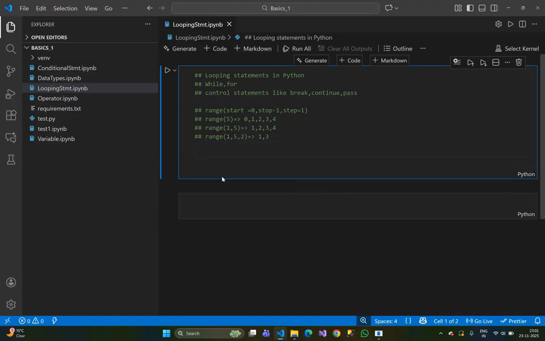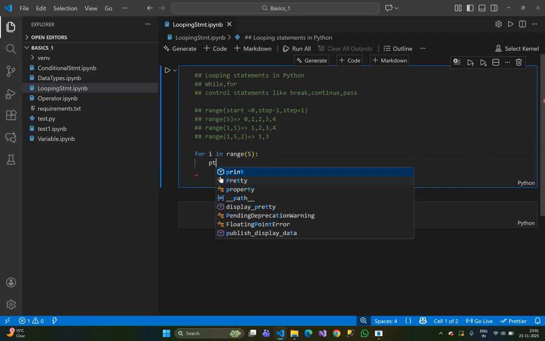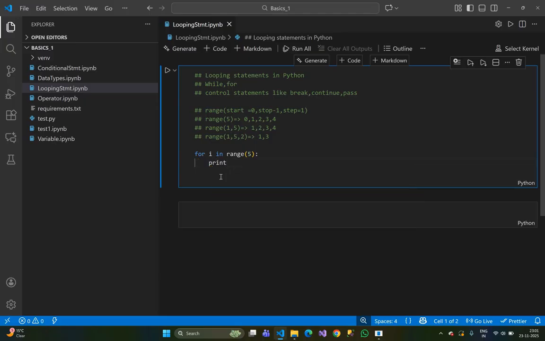Okay, so just use the loop: for I, where I is a variable, in range 5 and colon, just print I. This is the collection.